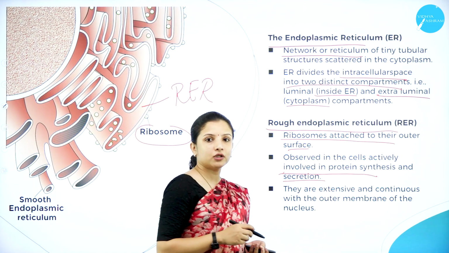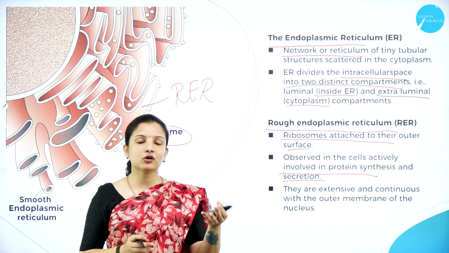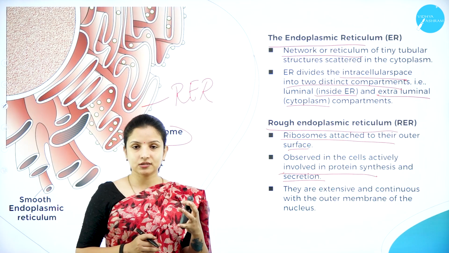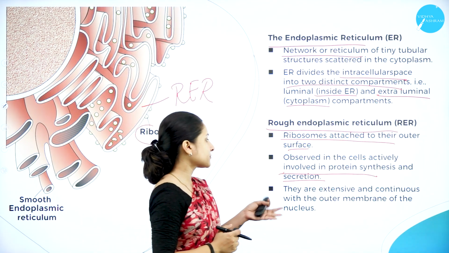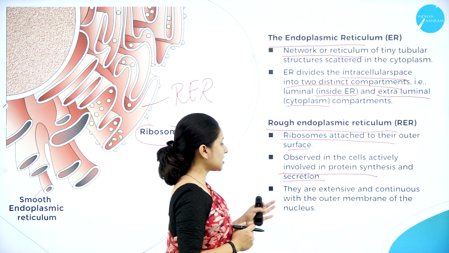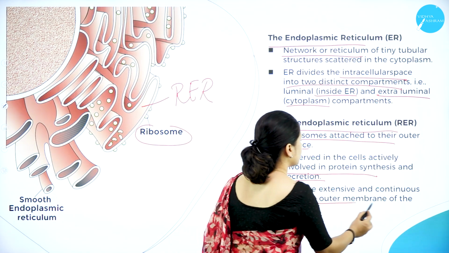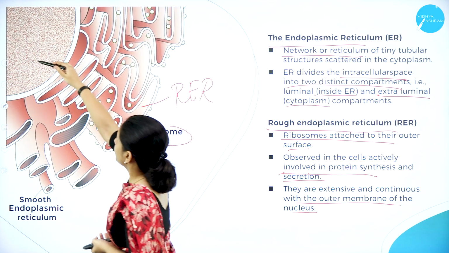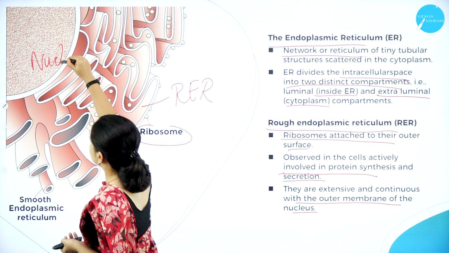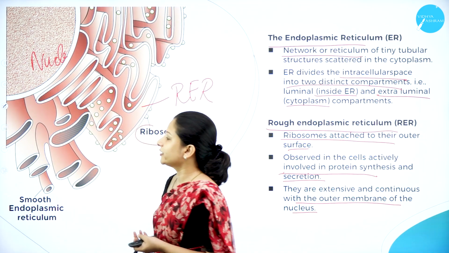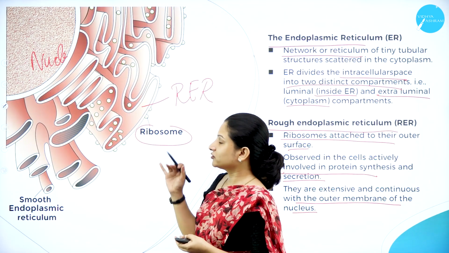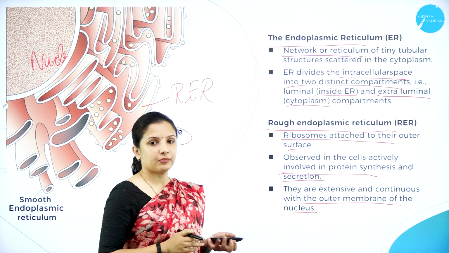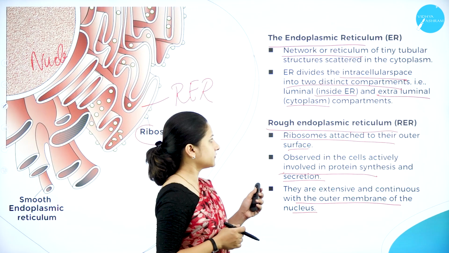Because they are covered on the outer surface by ribosomes. And they are extensive and continuous with the outer membrane of the nucleus. As you can see here, the nucleus is present and they extend from the nucleus, but the smooth endoplasmic reticulum does not extend from the membrane of the nucleus. So that is the difference.